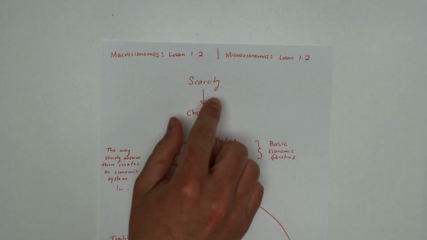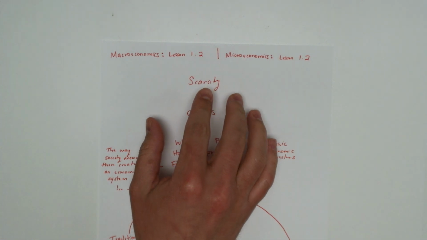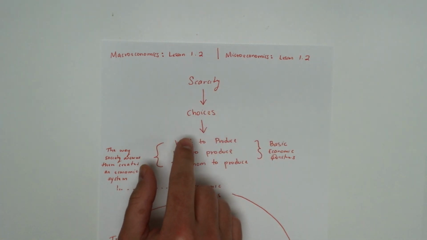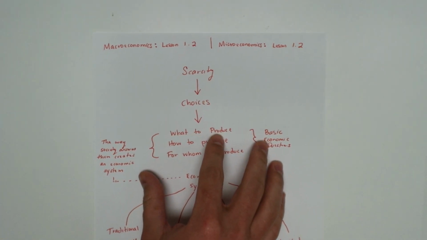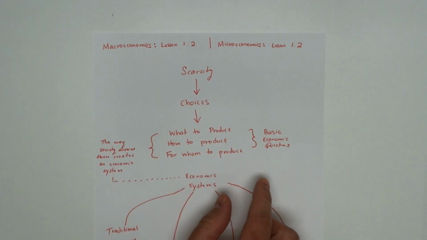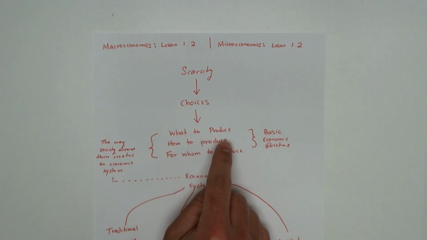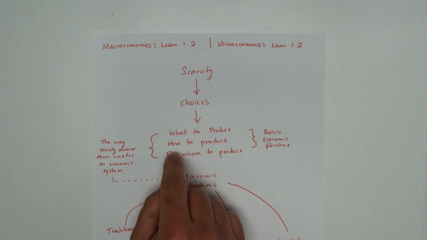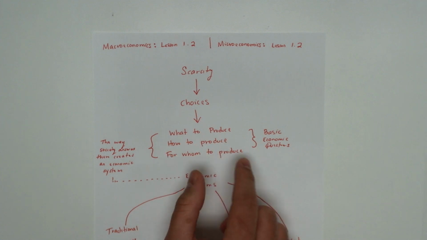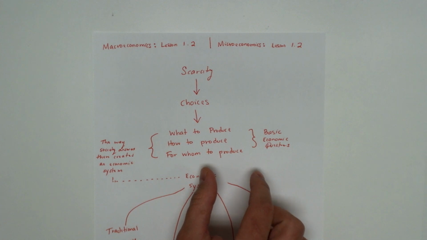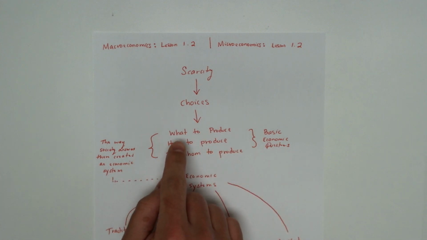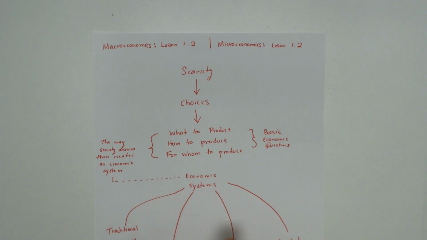Last time we talked about scarcity and how scarcity forces everybody to make choices. Here we're going to look at the three basic questions that societies have to answer to deal with this problem of scarcity. And they are, what are we going to produce with our resources? How are we going to produce things with our resources? And for whom are we producing things? Okay. And the way that a society answers these questions creates an economic system.